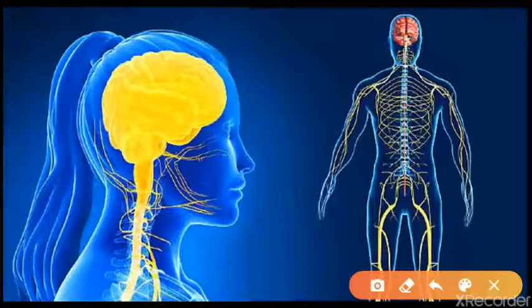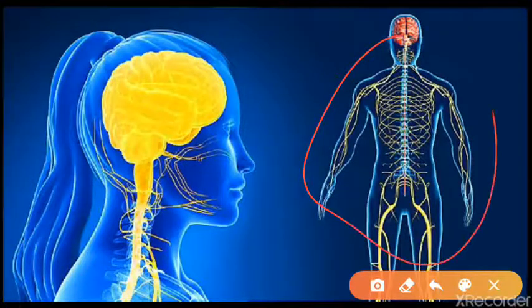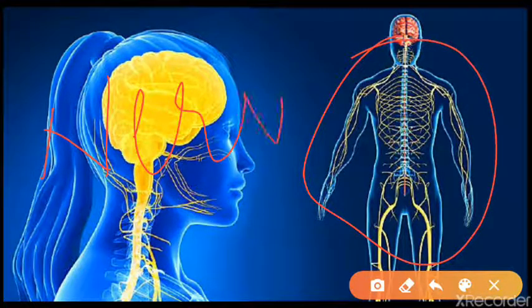For all these things, everything we are doing is controlled and coordinated. I mean to say every body part, our whole body, is controlled by something. So who is the controller? Who is controlling our whole body? Actually our brain controls the whole thing, and this whole system is known as the nervous system.